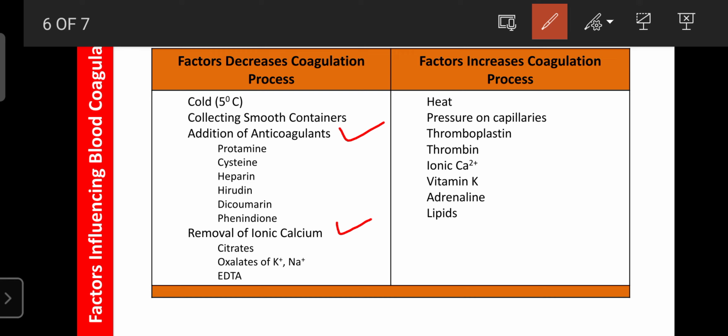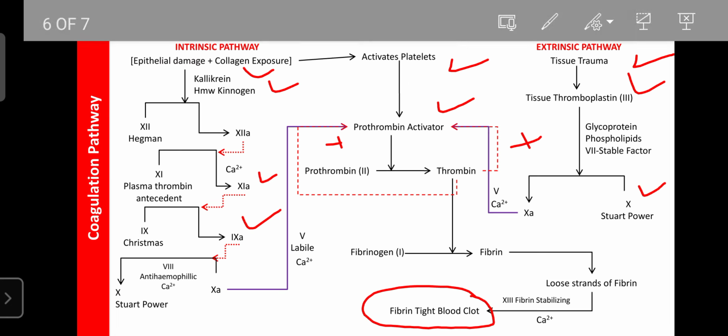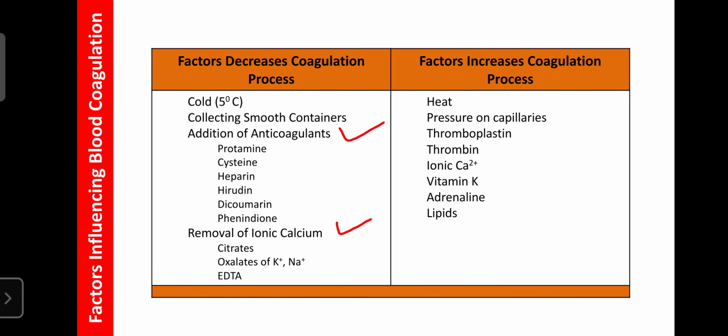And the addition of thromboplastin, thrombin, ionic calcium, vitamin K, adrenaline, and lipids are all essential to accelerate, to increase the blood coagulation process. Adding these factors is helpful to prevent hemorrhage in the case of surgery, or in the case of any internal or external injury. Okay, so like that we can accelerate the blood coagulation process as well as decrease the blood coagulation process.